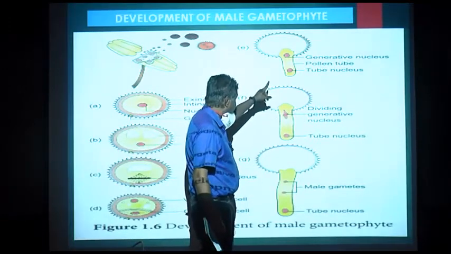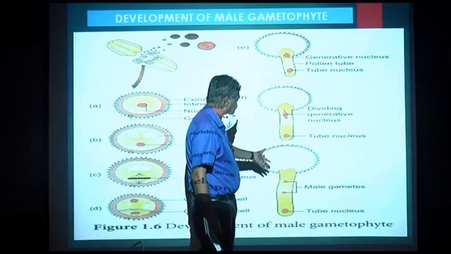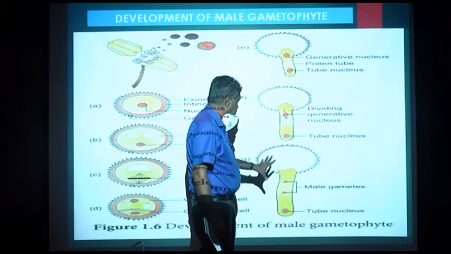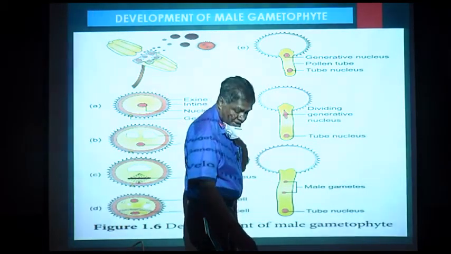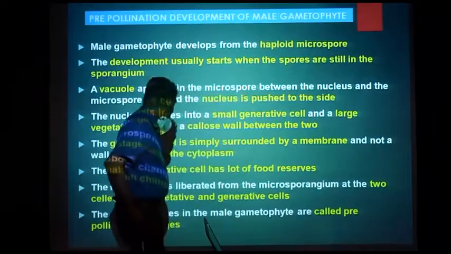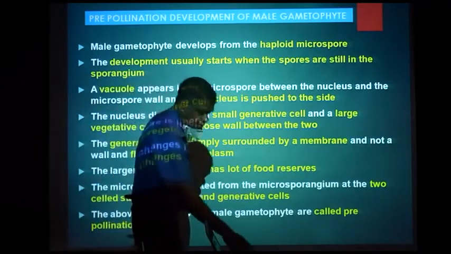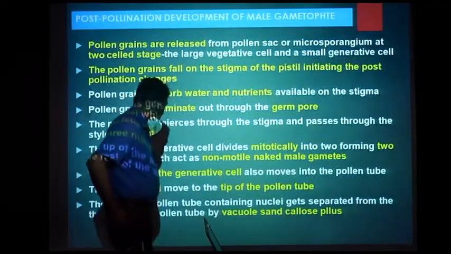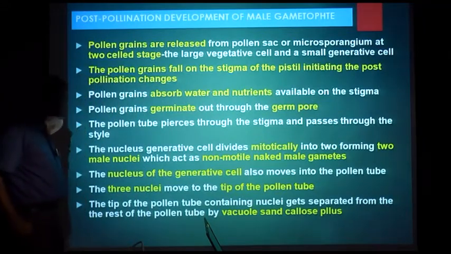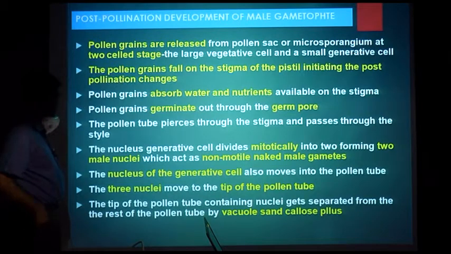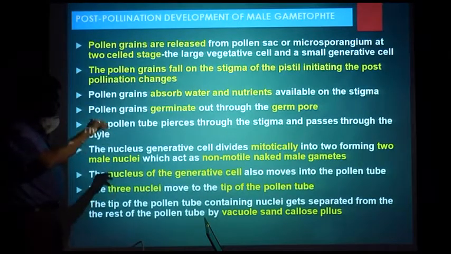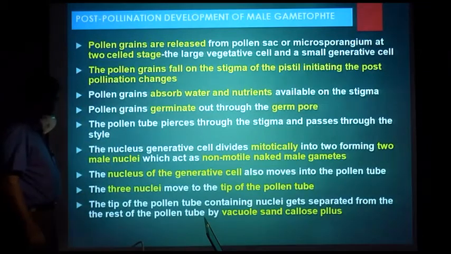Now, this development of pollen tube and male gametes and tube nucleus takes place after the pollen grain falls on this stigma. Now, the stages prior to this is called pre-pollination development, and these are post-pollination development after the pollen grain falls on the stigma.